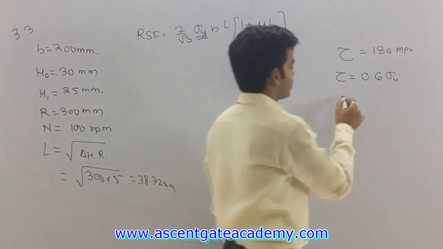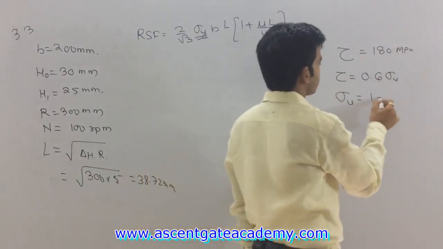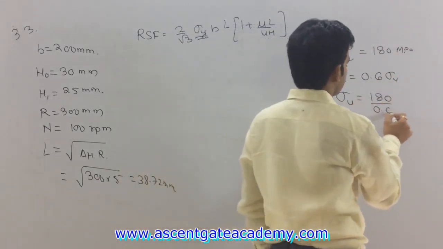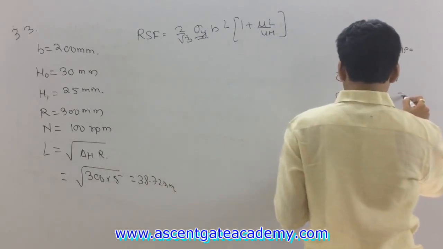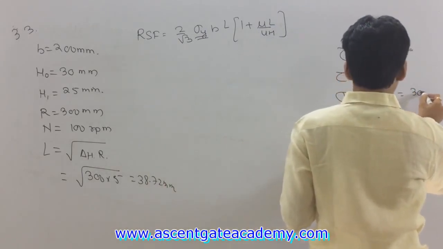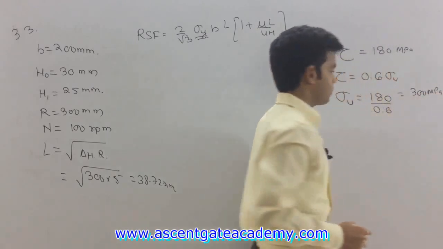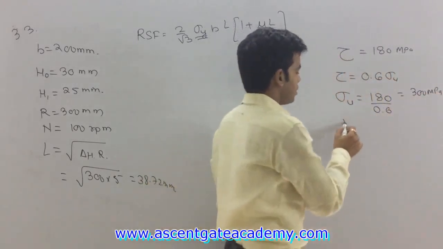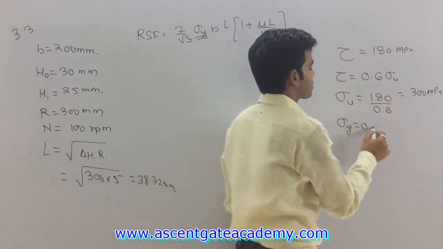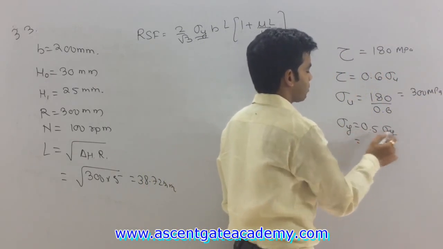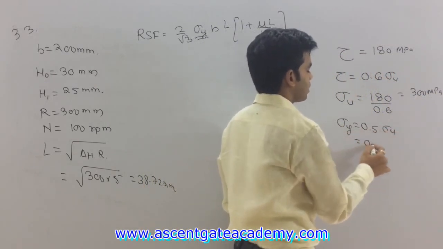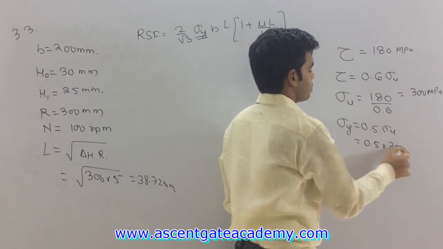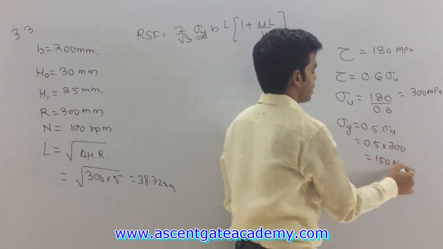Okay, so from here we can determine the ultimate stress as 180 divided by 0.6. So this will be equal to 300 megapascal. Okay, and what is sigma y? Sigma y is nothing but 0.5 of sigma u. So from here we can determine the value of sigma y which will be equal to 150 megapascal.